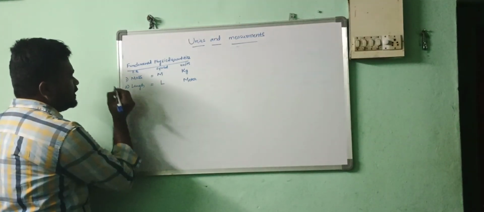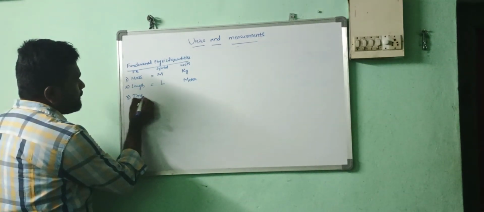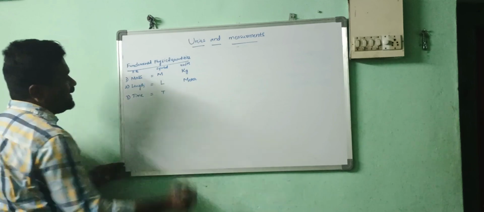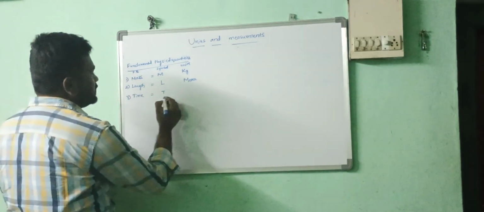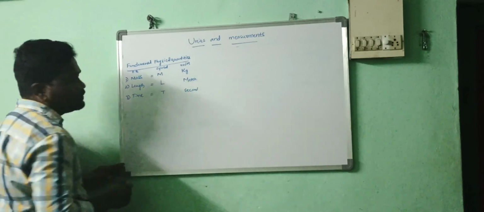Now third one is time, represented by T. This is measured in seconds.